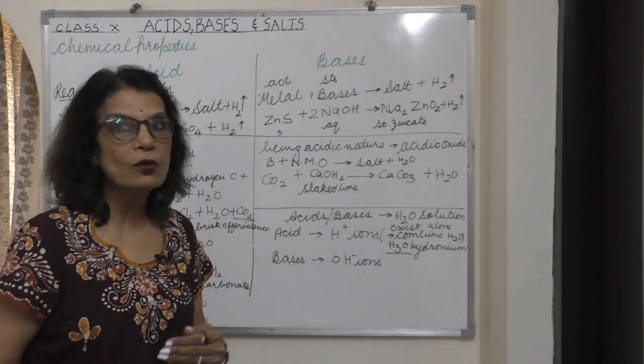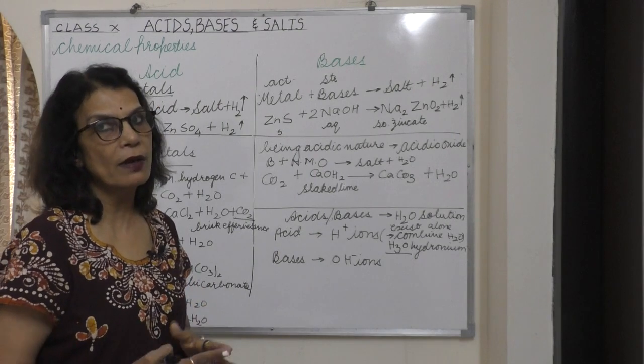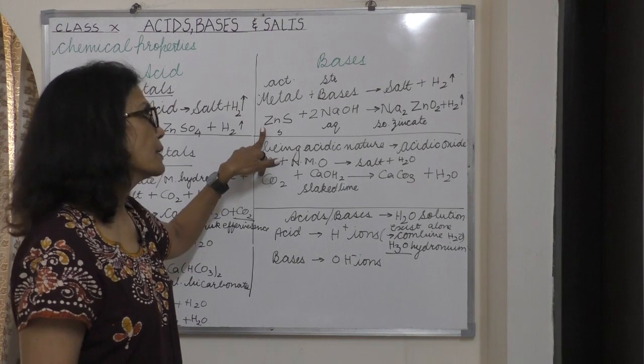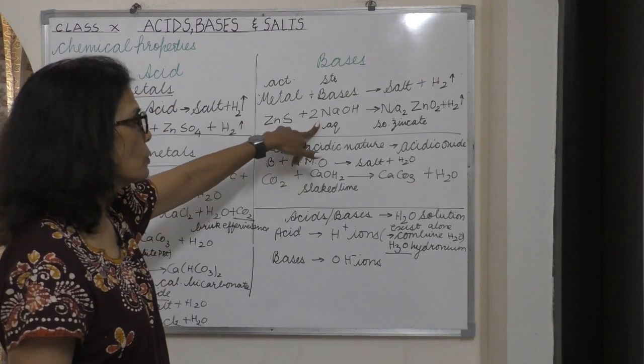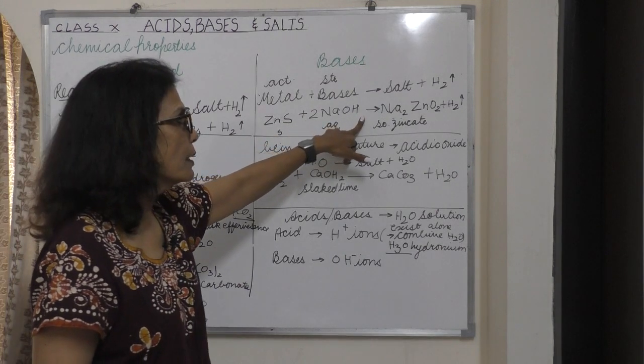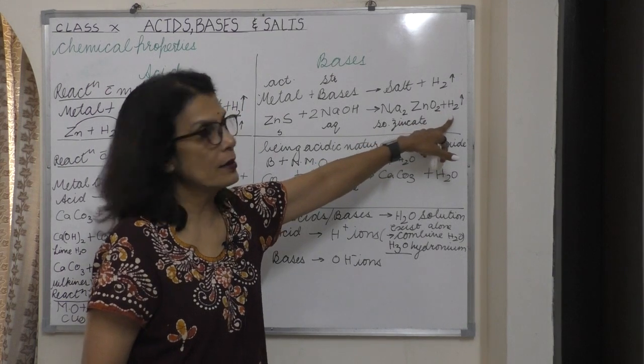For getting hydrogen gas, we have to take both the things in active and strong form. Here we have taken zinc sulfide. Zinc sulfide is reacting with the aqueous solution of sodium hydroxide. The product we will get is sodium zincate and hydrogen gas.